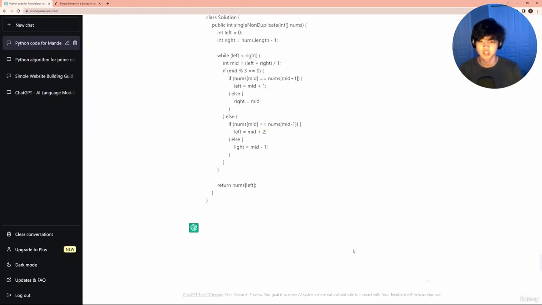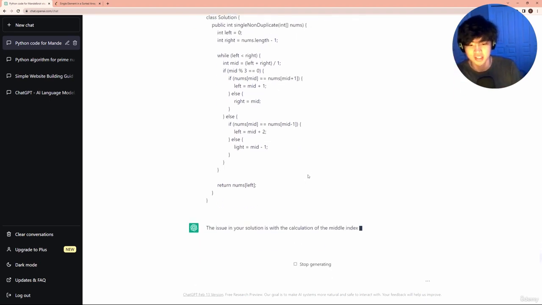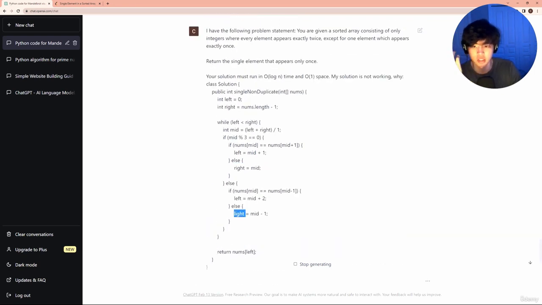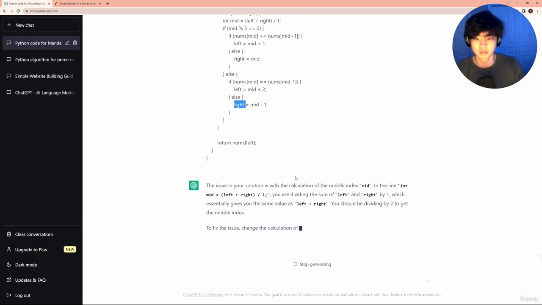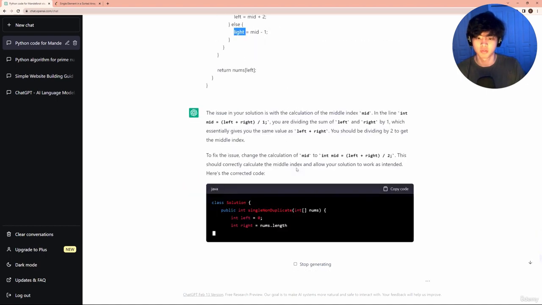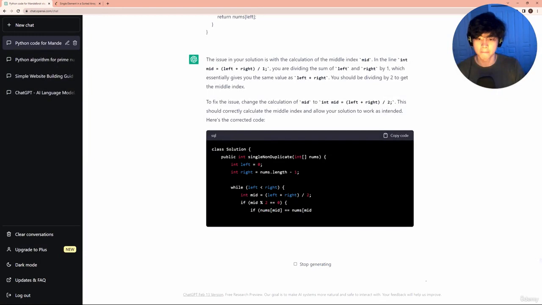So clearly, first of all, there's a big issue in the logic, like it shouldn't even be correct. And secondly, there's a syntax error which doesn't even allow it to compile, because light has never been declared as a variable in this function. So the issue in your solution is with the calculation of the middle index mid. So that's perfectly fine. The things we ended up changing is this mod function here, and let's see what it gives us.